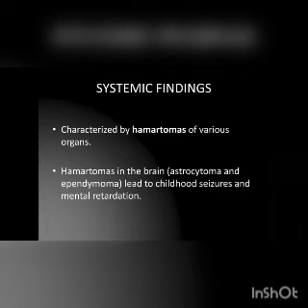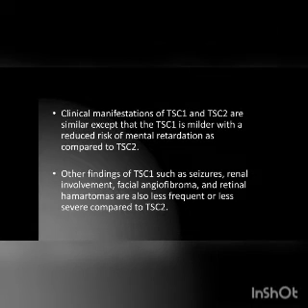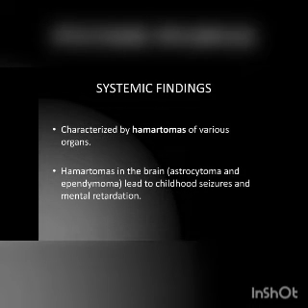Coming to the systemic findings, it is characterized by hamartomas of various organs. From the CNS to the kidney, almost every organ is involved in tuberous sclerosis. Hamartomas in the brain cause astrocytomas, giant cell tumors, and ependymomas, leading to childhood seizures and mental retardation. Sometimes childhood seizures are the only presenting symptom in infancy, so one of the diagnoses we have to consider in childhood seizures is tuberous sclerosis. Before the skin manifestations, only seizures will be present.